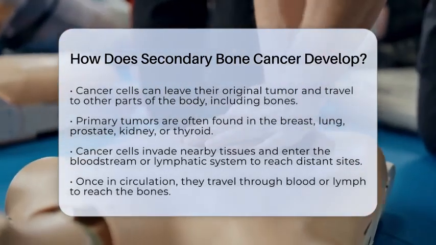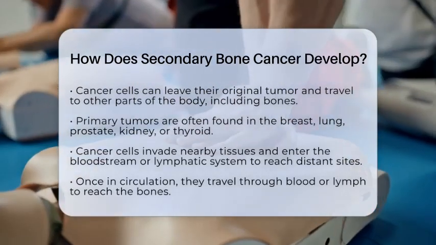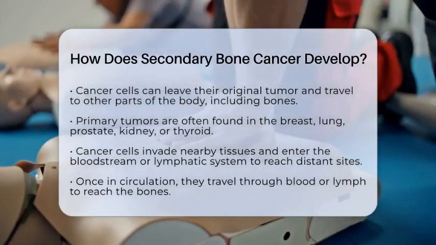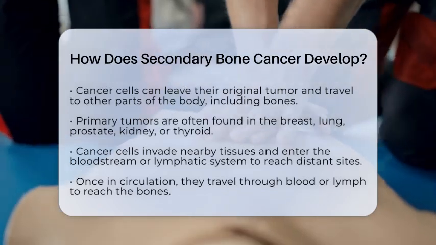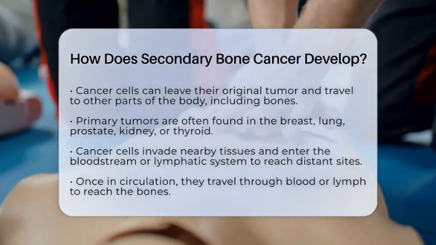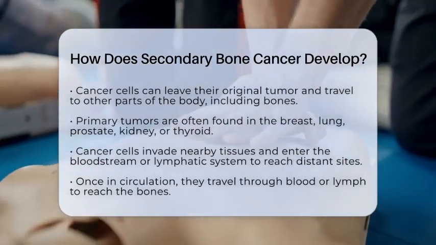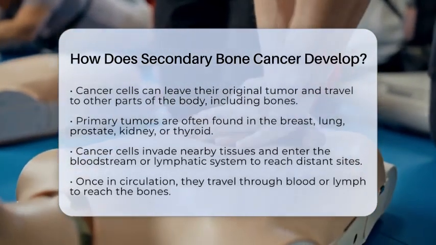The process begins when cancer cells detach from the main tumor, which is often found in the breast, lung, prostate, kidney, or thyroid. These cells then invade nearby tissues, breaking away from their original site. Next, they enter the bloodstream or lymphatic system, which acts like a highway for cancer cells to reach distant parts of the body. Once in circulation, they travel through the blood or lymph to reach the bones.